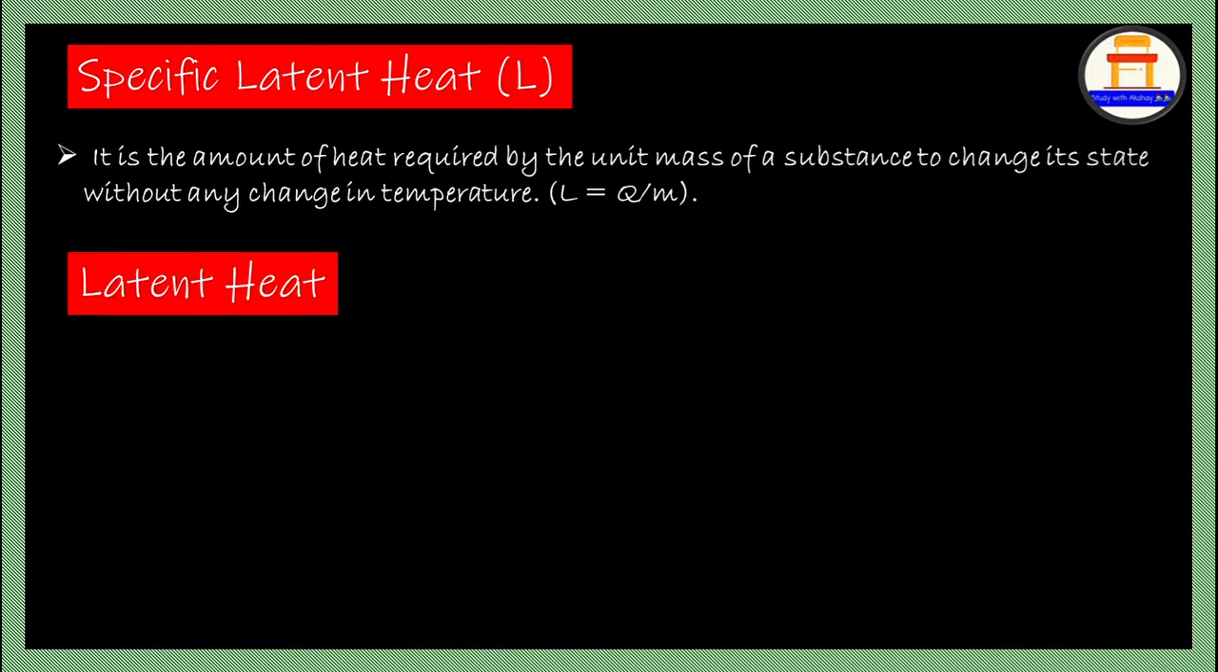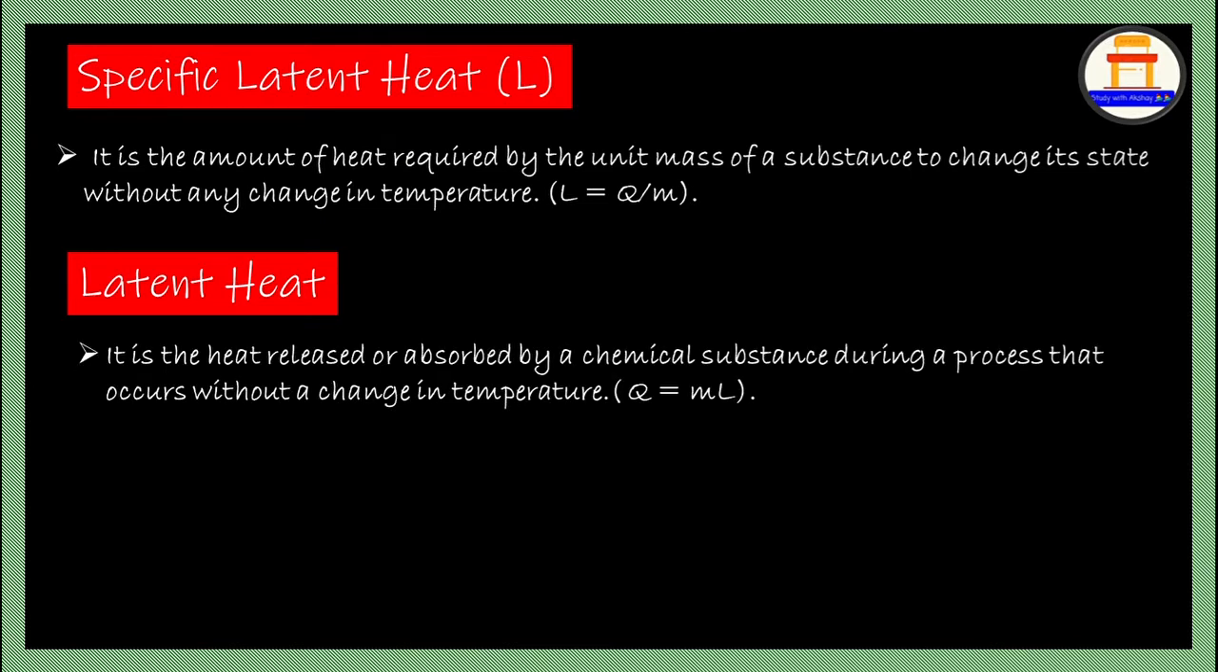Next topic is latent heat. Latent heat is nothing but the heat released or absorbed by a chemical substance during a process that occurs without a change in temperature. In this case, temperature is maintained constant, and the heat energy absorbed or released by a substance is known as latent heat. It is abbreviated by the letter Q.